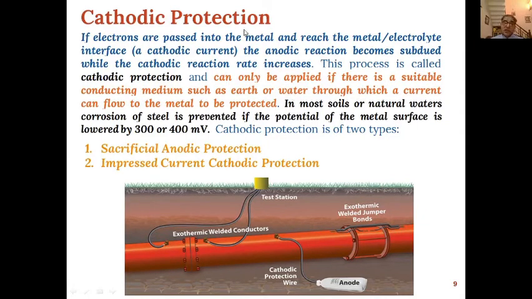So the application of cathodic protection can mostly be done only in those cases where a conducting medium is present in the application. In most soil or natural water, corrosion of steel is prevented if the potential of the metal surface is lowered by 300 to 400 millivolts. This cathodic protection is of two types: one is sacrificial anodic protection, and the other is impressed current cathodic protection.